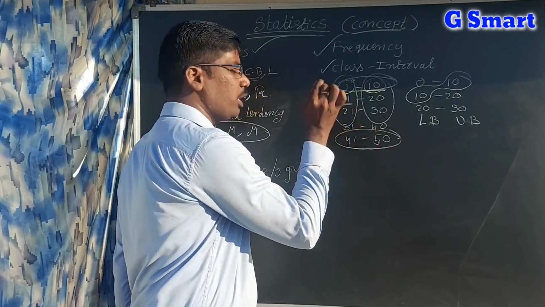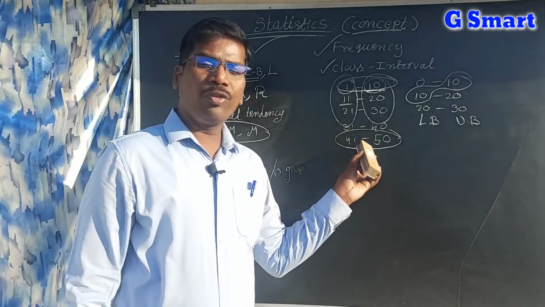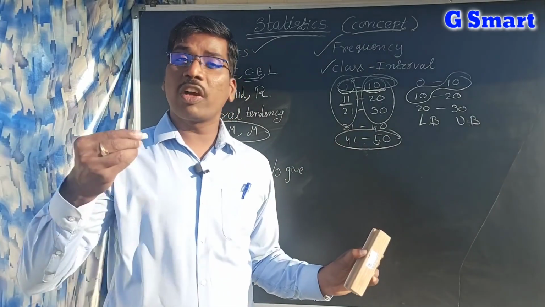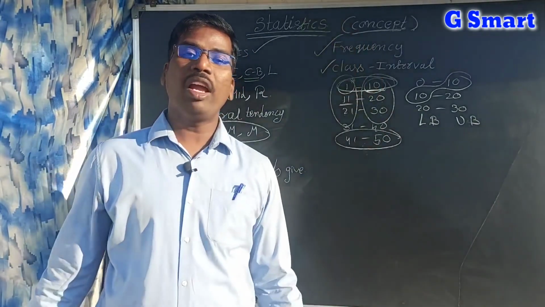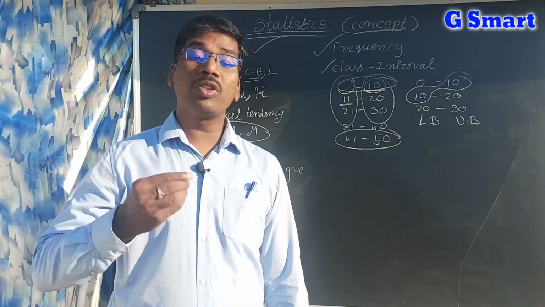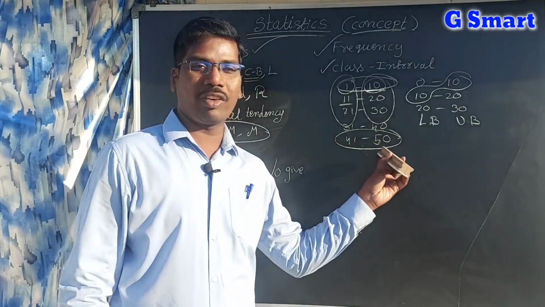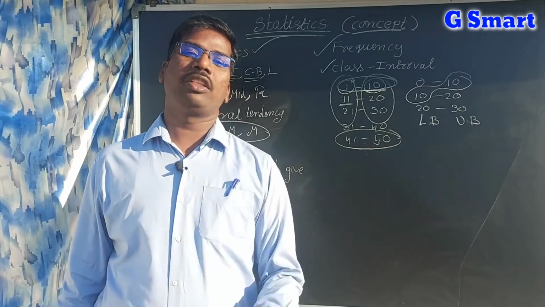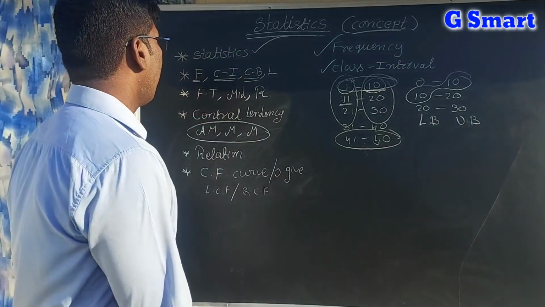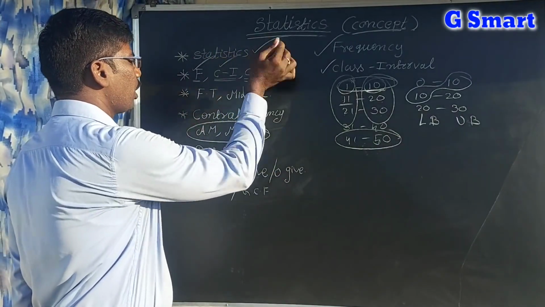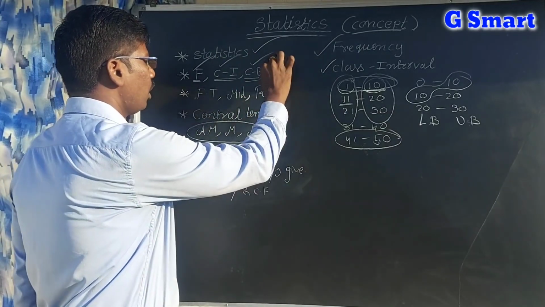Those students will be coming in this. For example, 7 members are there, so 7 is my frequency. The number of times the observation occurs in the class interval is called frequency. Next, frequency completed, class interval completed and class boundaries completed, limits.